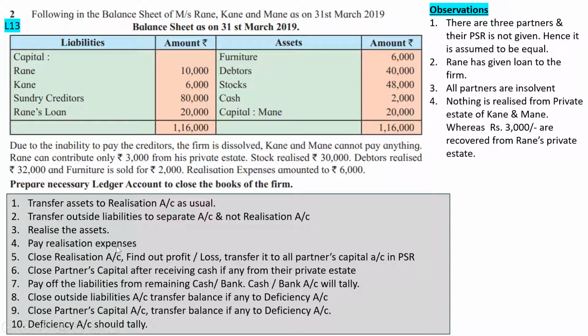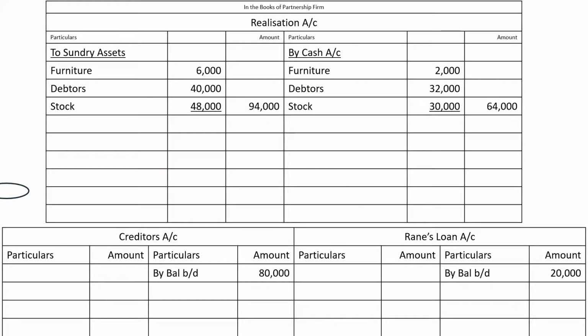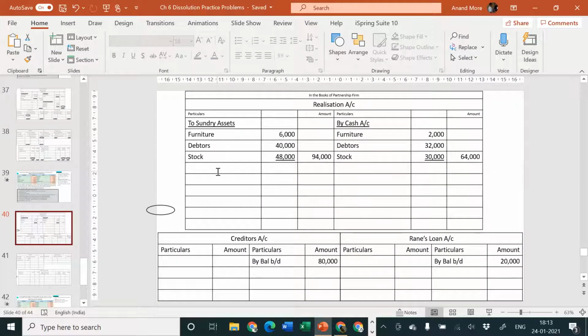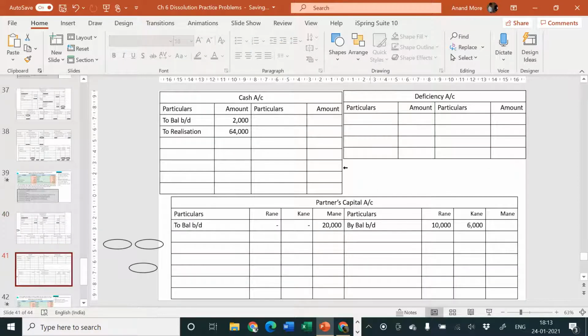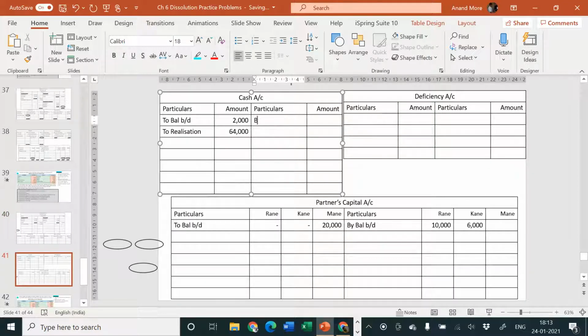Now pay realization expenses. What is the amount of realization expenses? 6,000. The entry will be realization account debit to cash account. So on the realization account debit side, I'll write to cash account, in brackets expenses, amount 6,000. Second effect, cash account credit side, by realization, amount is 6,000.